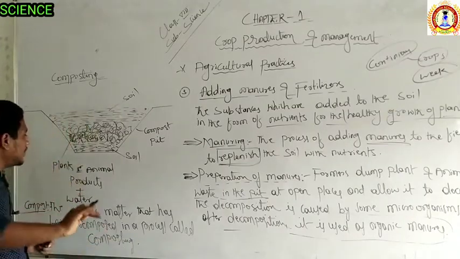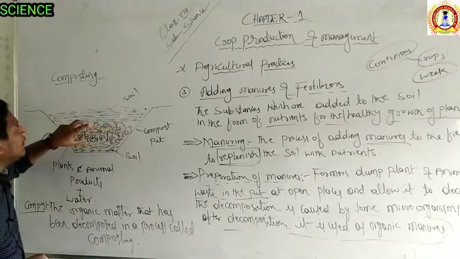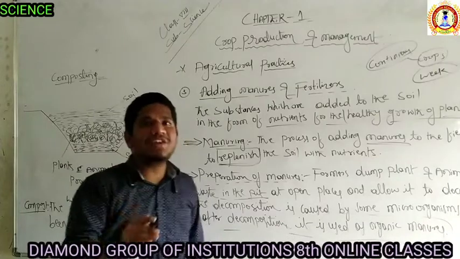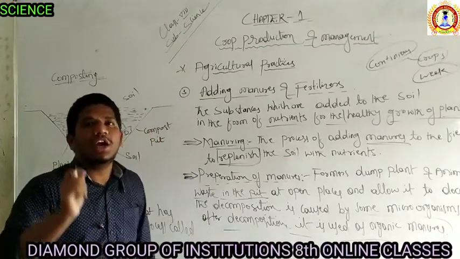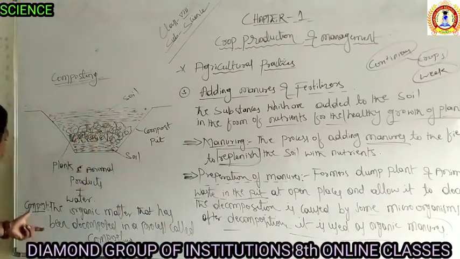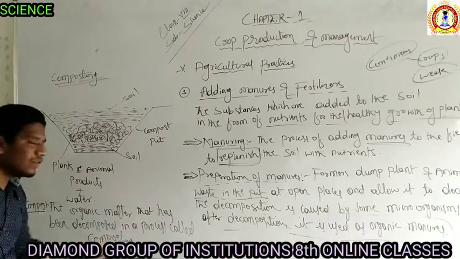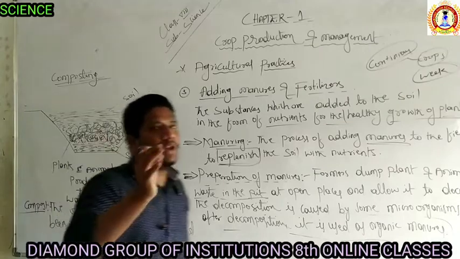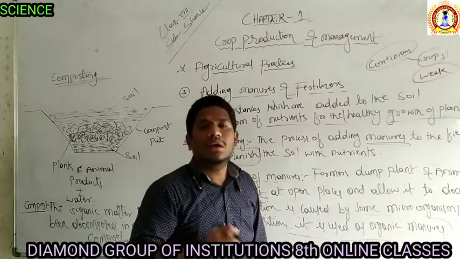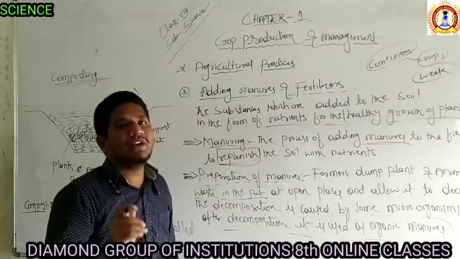After decomposition, this decomposed matter will convert to useful compost, and that compost again enriches the fertility of the soil, or the nutrients of the soil. That process is called composting. What is composting? Nothing but the organic matter that has been decomposed in the process. If any organic matter is decomposing in the process, that process is called composting, and that compost is also very useful for replenishing the nutrients present in the soil.